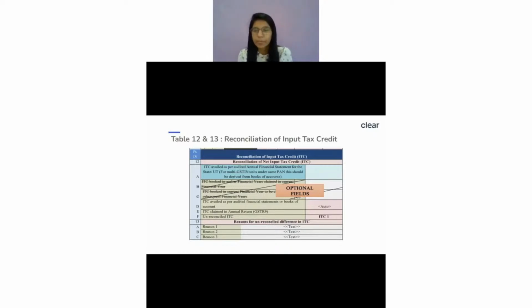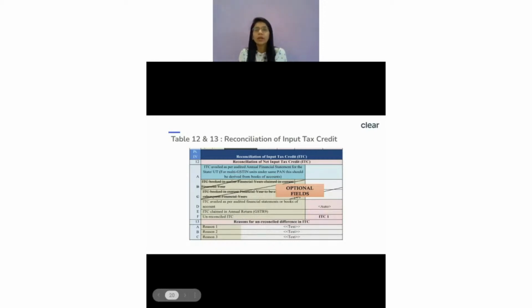So it is allowed. Right, so this is something I think we just asked, so hope your query is answered. Another, so here we just said that, okay, there could be a difference. So this is as per my books of account, this is what I have claimed, and this is something which I would have claimed in the next year. So still, ideally, there should not be any differences, but there can actually be differences.